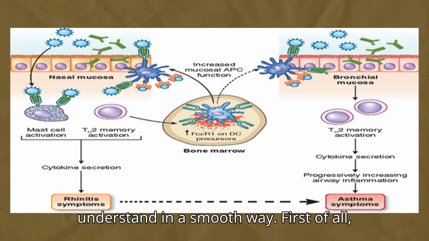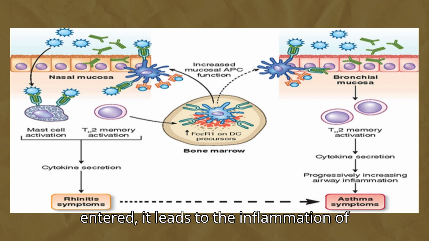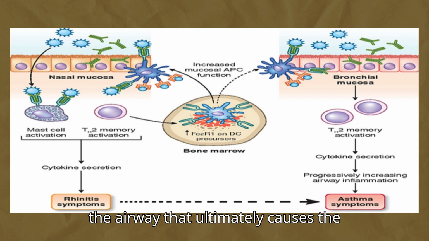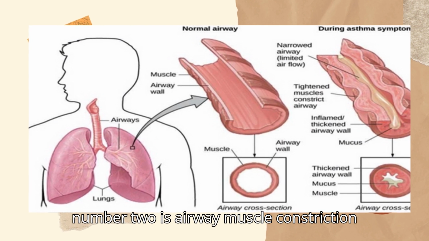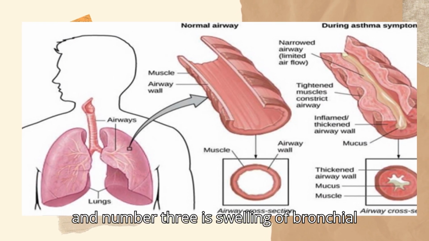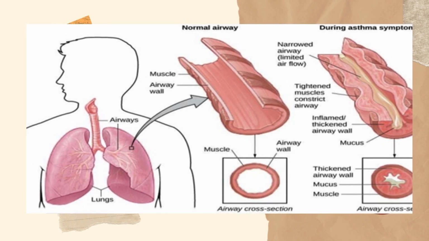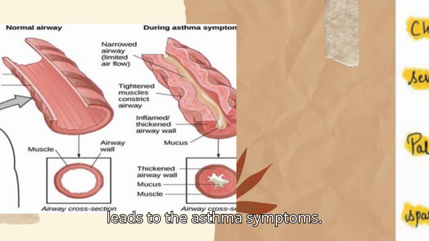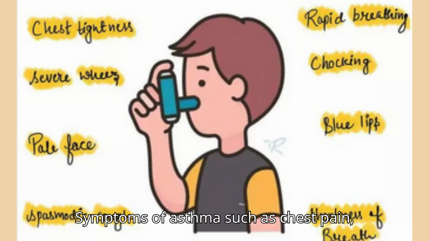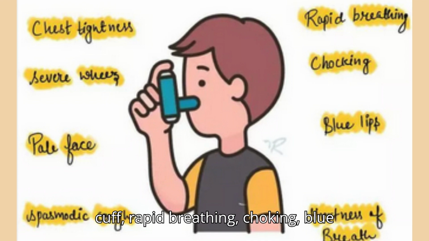First of all, when the triggering factor enters, it leads to inflammation of the airway. That ultimately causes, number one, hypersecretion of mucus, number two, airway muscle constriction, and number three, swelling of the bronchial membrane. All these things lead to narrowing of the breathing passage, which leads to the asthma symptoms. Symptoms of asthma are chest pain, severe wheeze, pale face, spasmodic cough, rapid breathing, choking, blue lips, and shortness of breath.